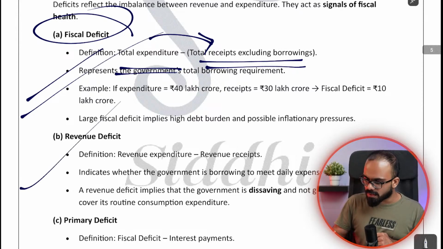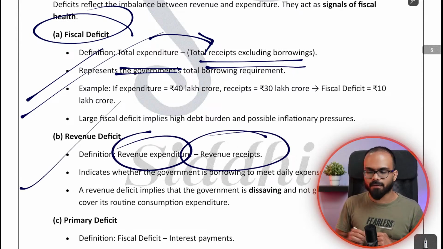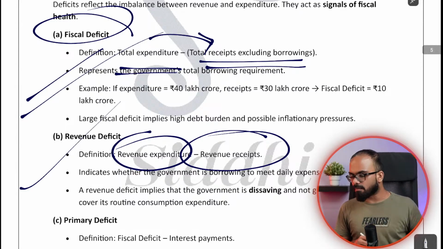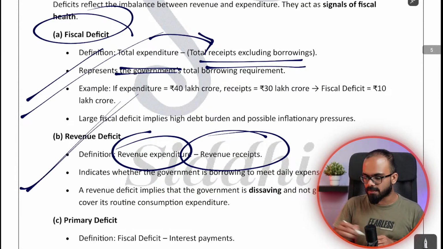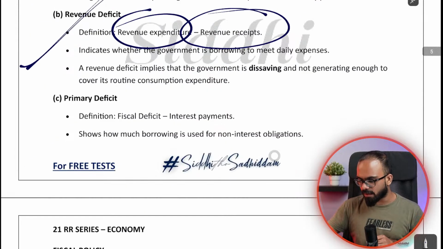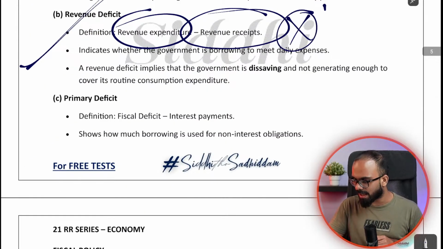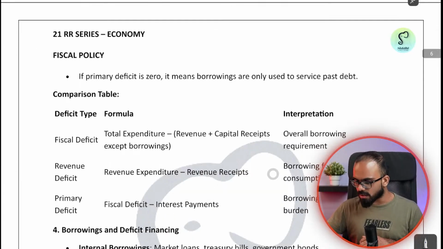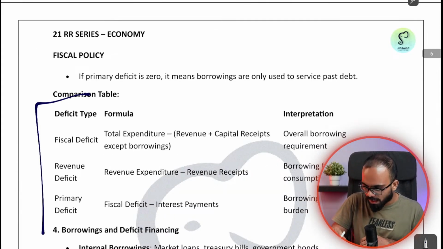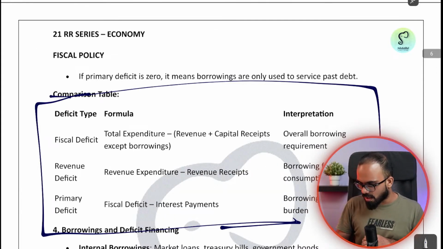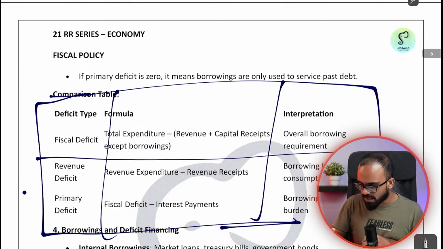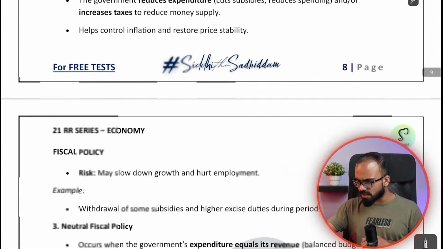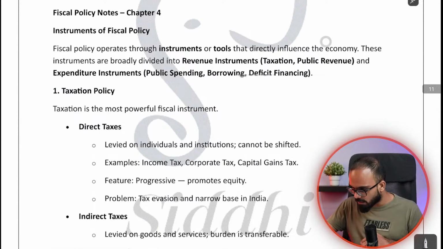Then revenue deficit is nothing but revenue expenditure minus revenue receipt. The revenue form of money, that is the day-to-day income that you are getting, minus revenue expenditure, you call the revenue deficit. As a part of revenue receipt, you will not count the loans taken by the government. So these are the types of deficits. They will ask you about them, so please go through this table. This table summarizes fiscal deficit, revenue deficit, primary deficit, and so on. So this is a small short note on fiscal policy.